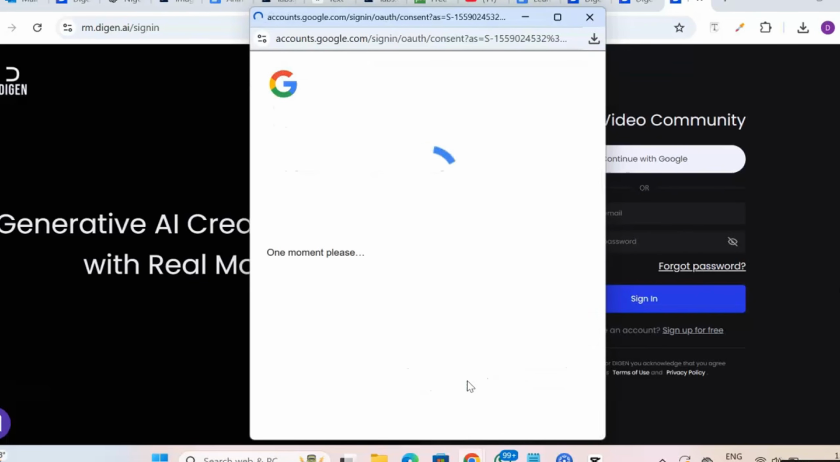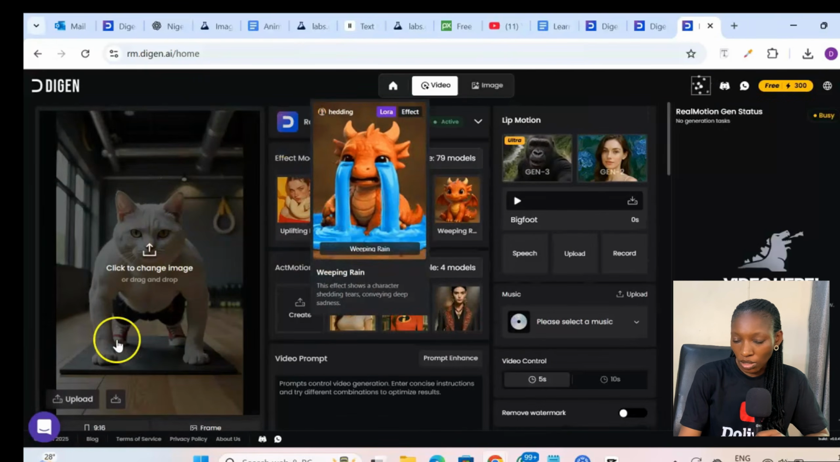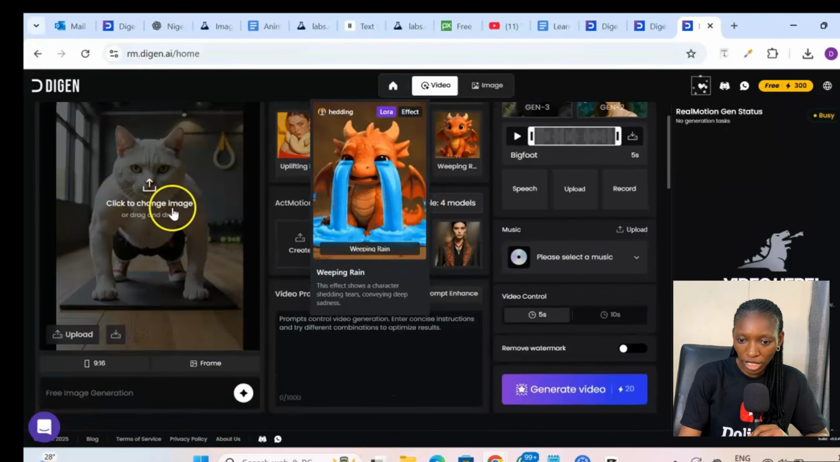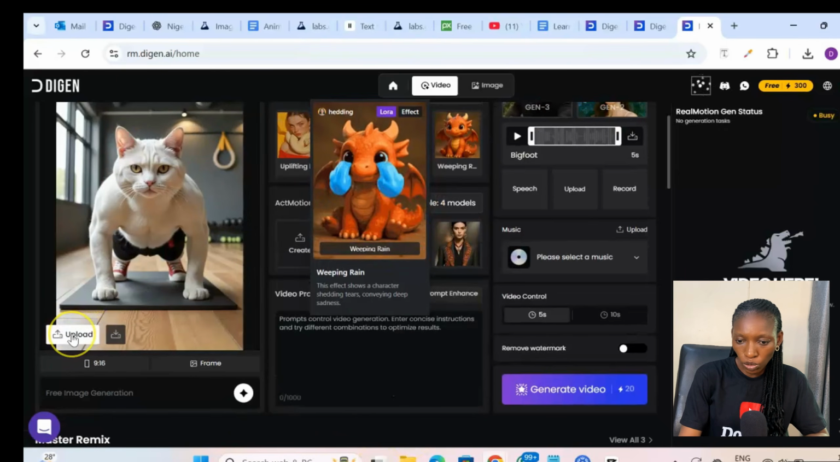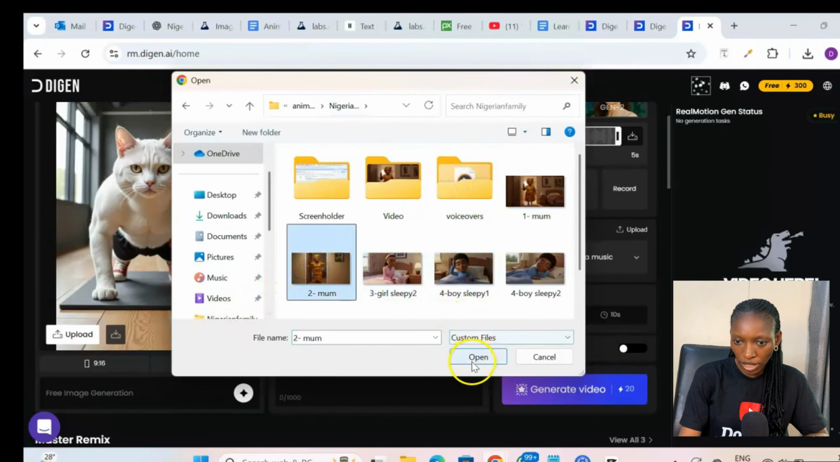Now, the next step is to create the video, and that is to animate using a powerful tool called Digen AI. Digen AI has the tool to animate the video and also lip sync with your voiceover. That sounds interesting, right? Digen AI creates videos with real motion, and to have access, you need to sign up, and you can as well continue with Google. On signing in, you will see something like this. On this part of the platform, you will be asked to upload an image you want to animate. So you click on upload. By default, what we have here is 9 by 16. So I'm going to upload my image. I choose the image I want to use and I click on open.